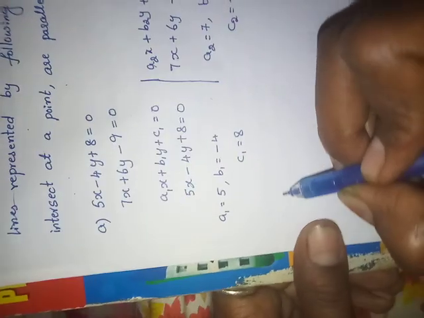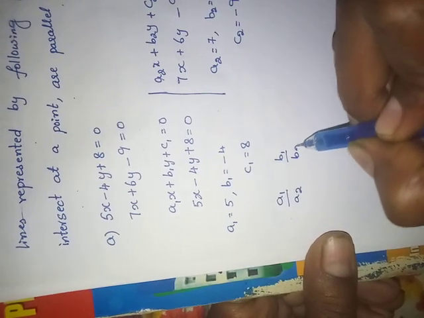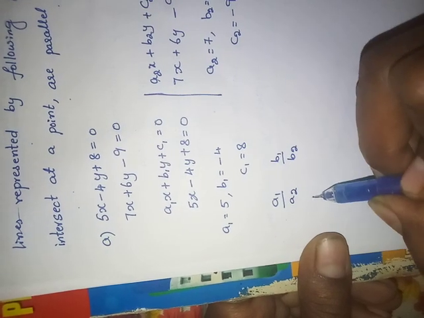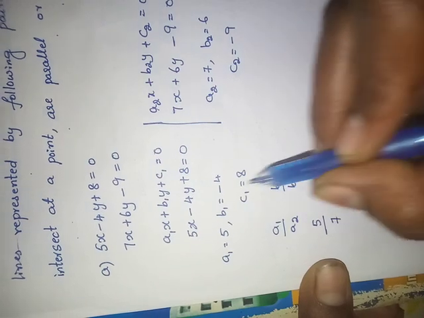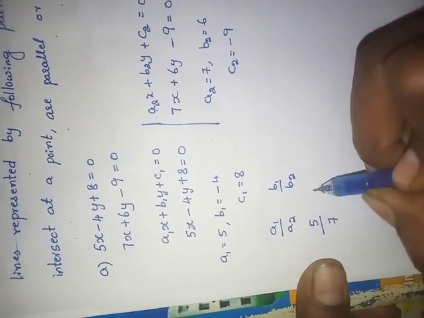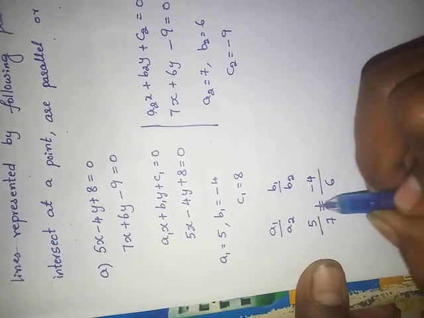Now compare it. a1 by a2 and b1 by b2. a1 is 5, a2 is 7. b1 by b2 is minus 4 by 6. Are both equal? Not equal.